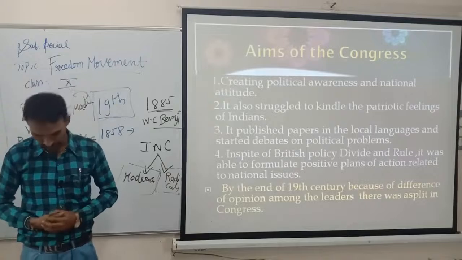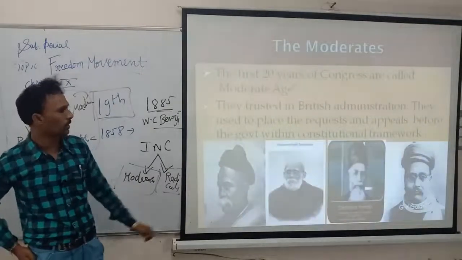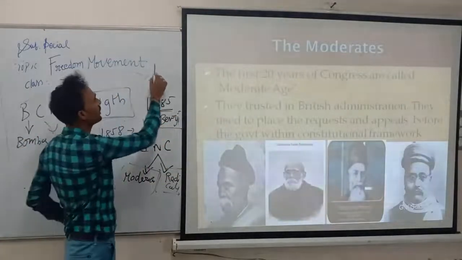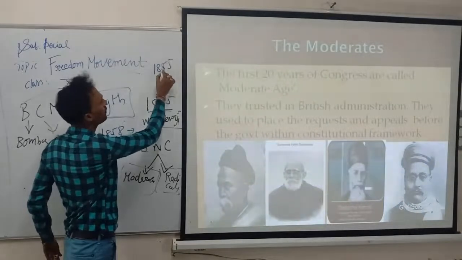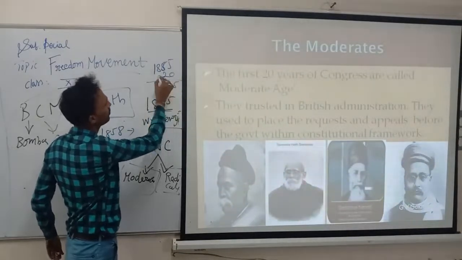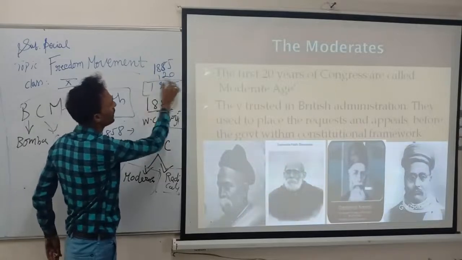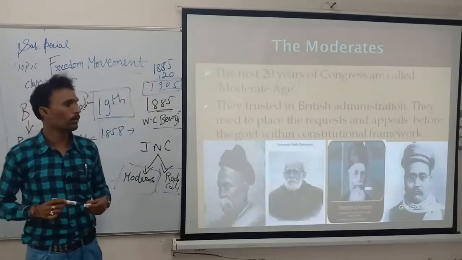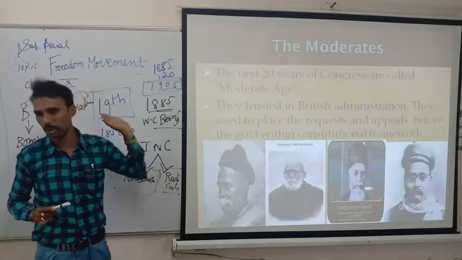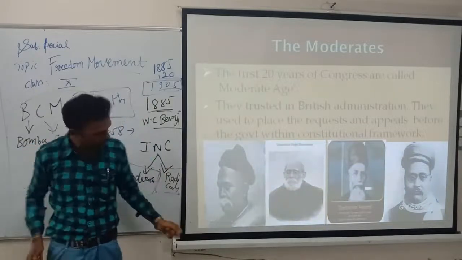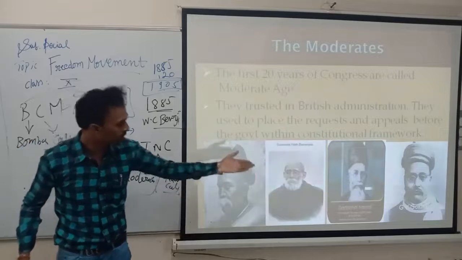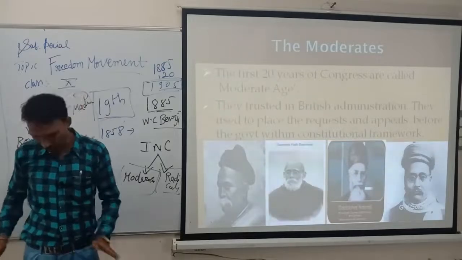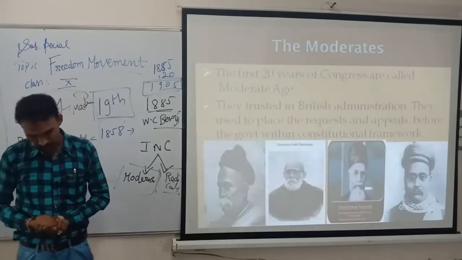Traditionally, the first 20 years of the Indian Congress, see here, the first 20 years. 1885 they started, so 20 years, till where? 1905. Till then, one period. So 1885 to 1905, the people involved we can call moderates only. Who are those moderates? Dadabhai Nauroji, next Surendranath Banerjee, next Gopalakrishna Gokhale. These are the few people. W.C. Banerjee. These all are moderates.